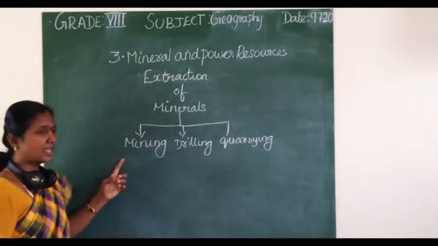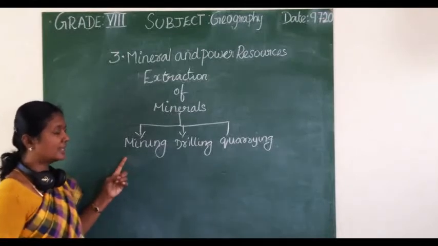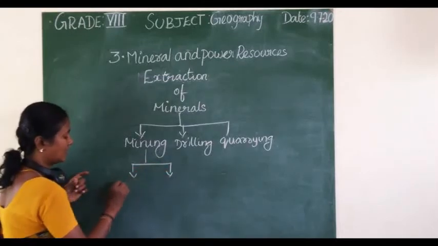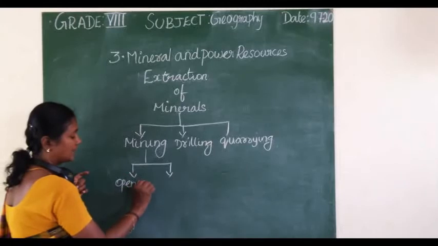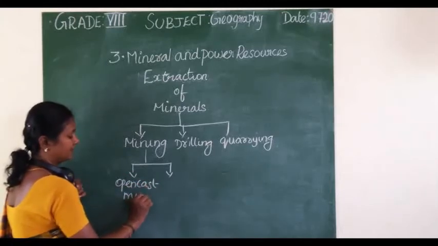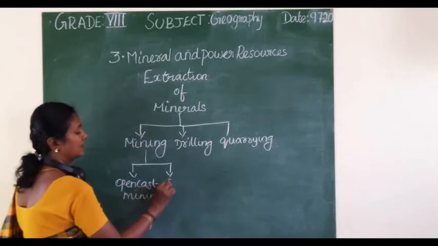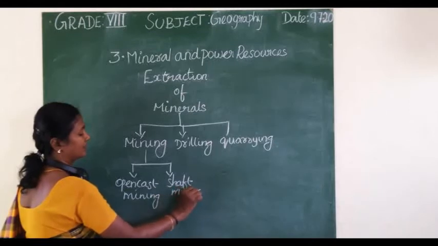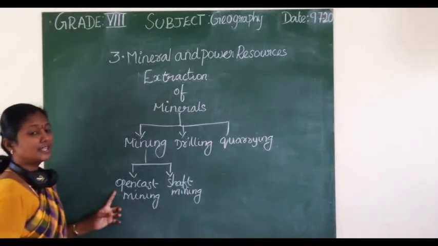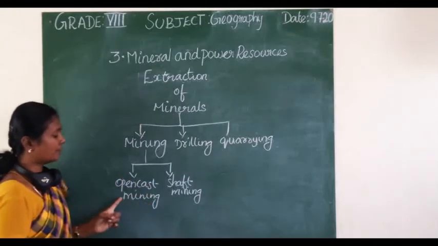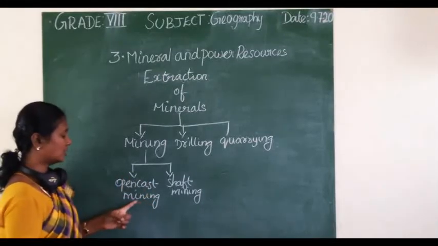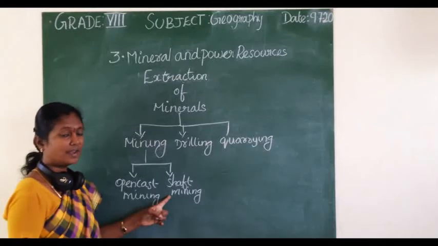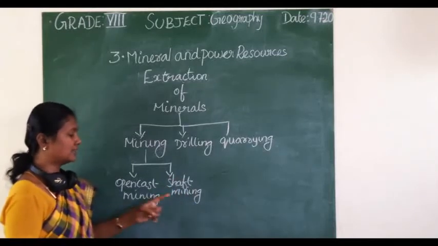The process of taking out minerals from rocks under the Earth's surface is called mining. It has open cast mining and shaft mining. Minerals that lie at shallow depth are taken out by removing the surface layer, which is called open cast mining. Deep bores are called shaft mining. Even natural gas and petroleum are obtained by this mining.